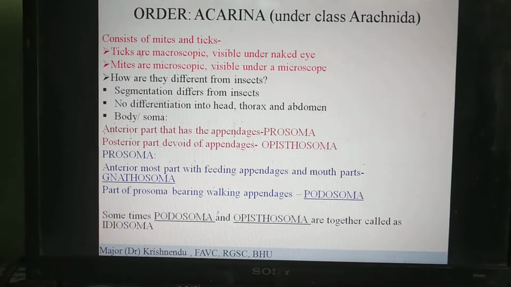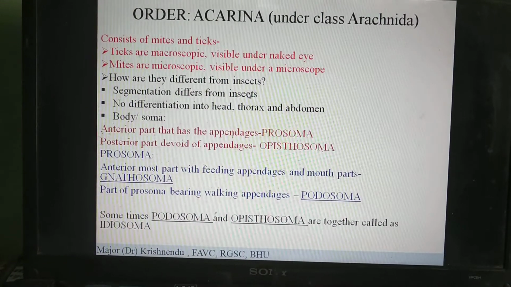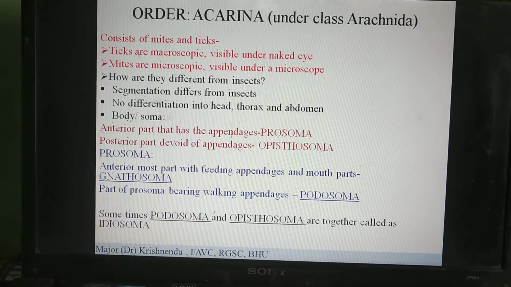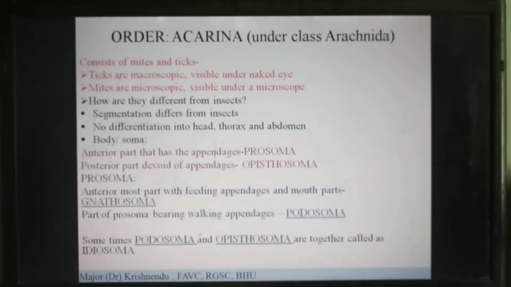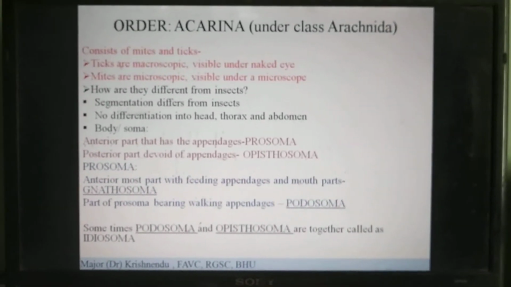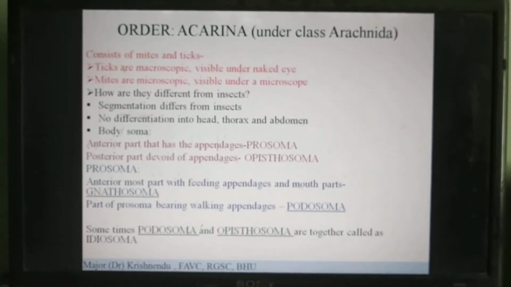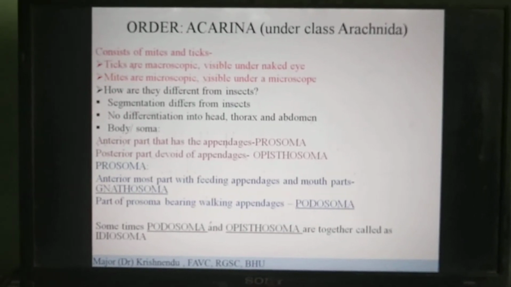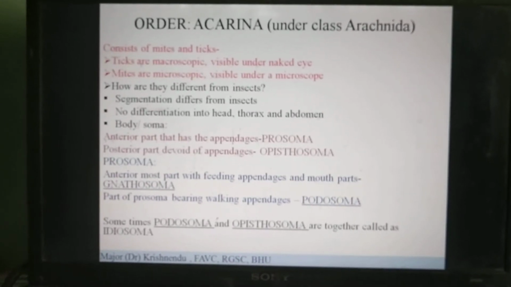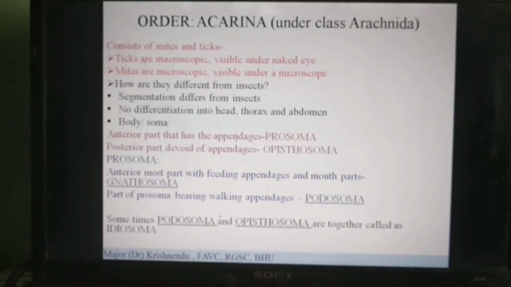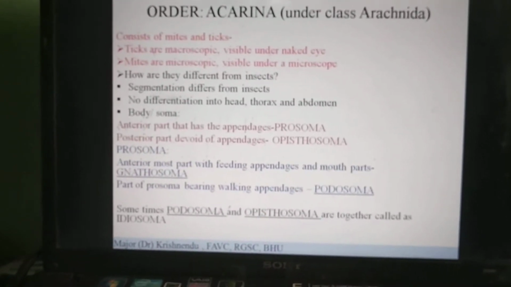Now, what is the difference between ticks and mites? Generally, the first important difference is in the body. We can easily determine whether it is an acarine or an insect just by seeing the body. How do we differentiate? If you remember, insects have segmentation. The body is divided into parts. The head consists of a single segment, then there are 3 thoracic segments, and there are 9 or 10 abdominal segments. But in the case of acarines, the body is not divided into this kind of segmentation.